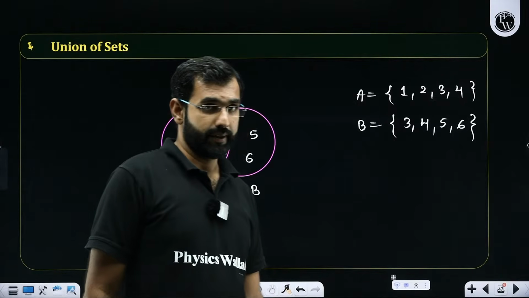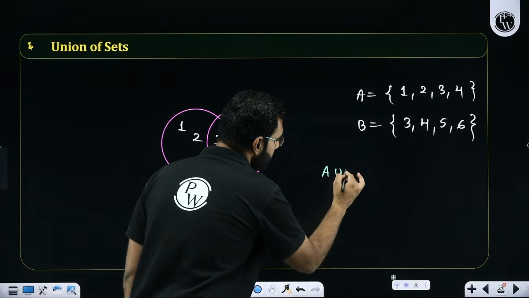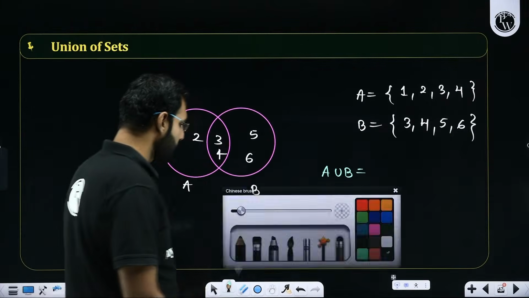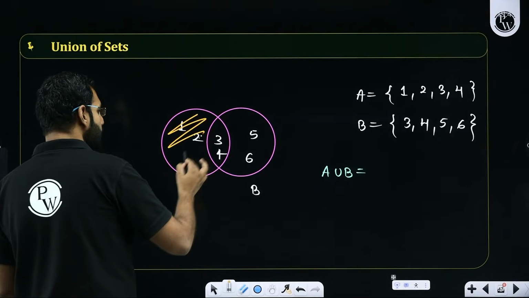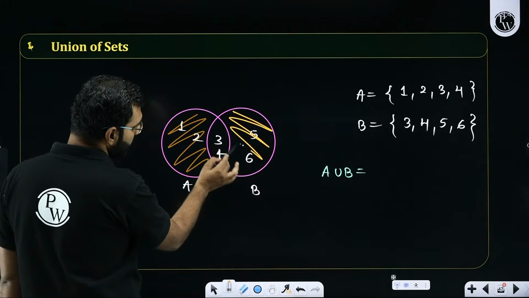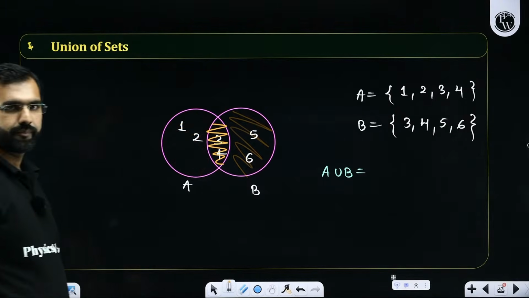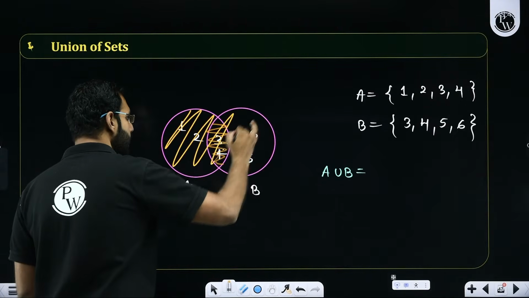Now you tell me one thing. Can you help me with A union B? Sir, what is union? Do you remember union? Union with respect to two sets will be given by the region where only A belongs, the region to only B belongs, and the region which is belonged by A and B both. So technically A union B means this whole.